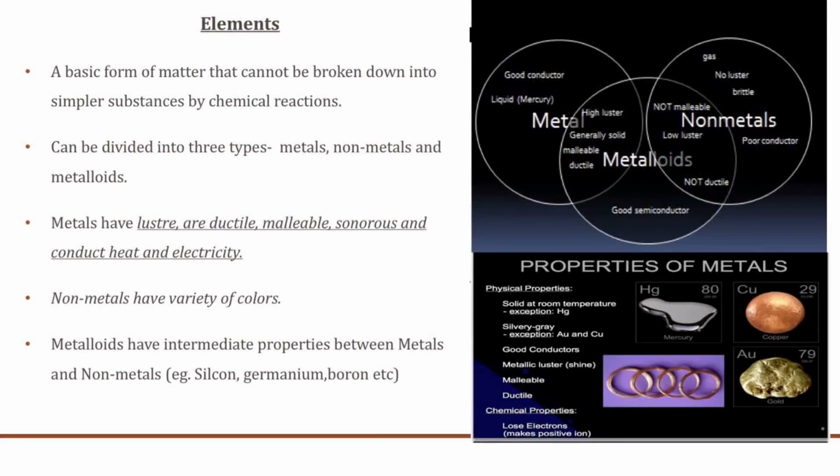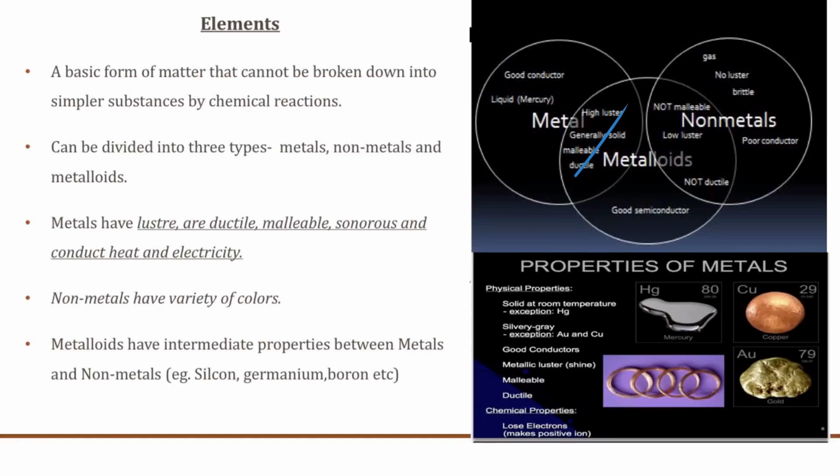Okay. Now, elements are a basic form of matter that cannot be broken down, as I told you, into simpler substances by chemical reactions, and can be divided into three types: metals, non-metals, and metalloids. You can see the diagram over here. It's a Venn diagram. You can see the common point between them: metals and metalloids, and non-metals and metalloids.